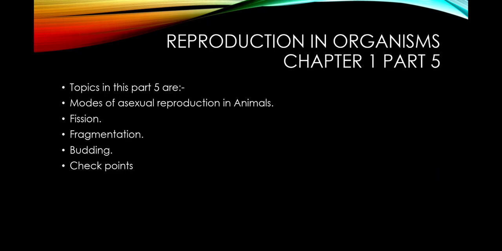Now, in this part 5 of reproduction in organism, we are going to discuss the modes of asexual reproduction in animals. You quite remember that in the previous topic we came across the modes of asexual reproduction in plants. Now here we are going to deal with asexual reproduction in animals. In this we will discuss fission, fragmentation and budding, and then we have the checkpoints.